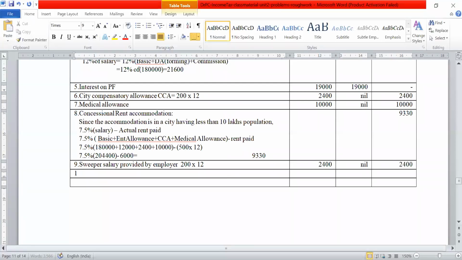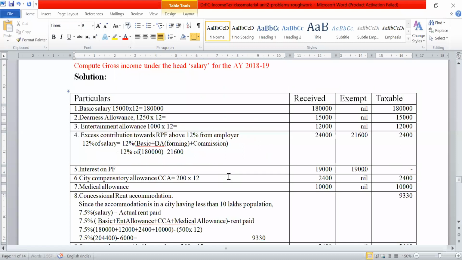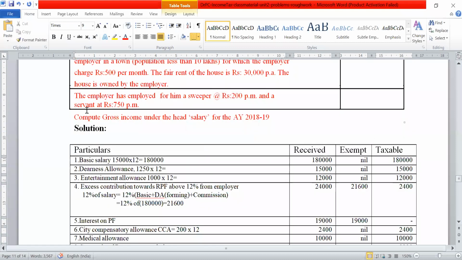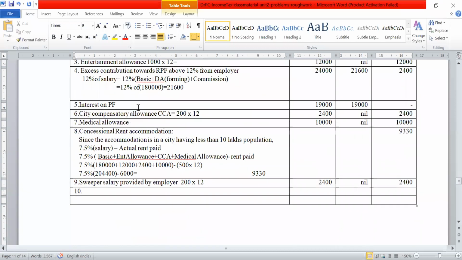The next one, the last one, is what? They also give a servant at 750 per month. So both these things are perks. The servant salary is paid by the employer.